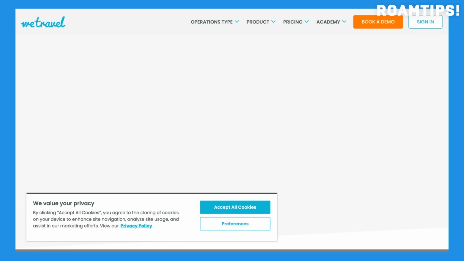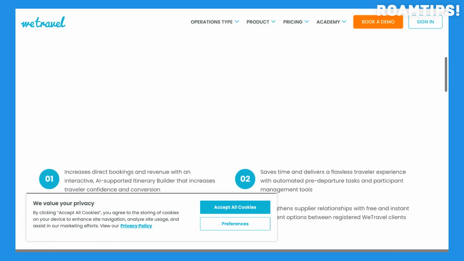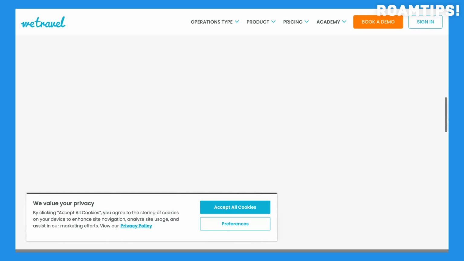Overall, WeTravel significantly simplifies the complexities of group travel organization. From payment collection and communication to itinerary management, it provides a user-friendly platform that streamlines the entire process. Based on my own usage, I can confidently recommend WeTravel to anyone planning a group trip, whether it's a small family vacation or a large-scale adventure.